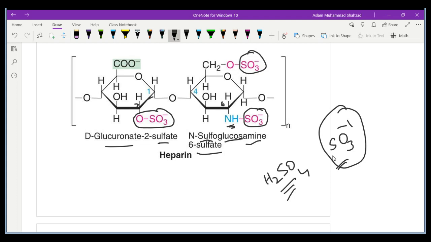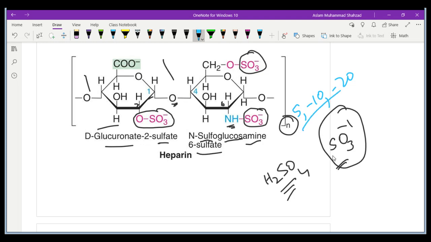This whole unit D-glucuronate 2-sulfate is expressed as glucuronate, whose source is glucuronic acid, and this binds at the 2 position with sulfate to give D-glucuronate. Then they bind together with the oxygen present at the center with another unit of N-sulfoglucosamine 6-sulfate, and then we mention them as N. So what is meant by N? It means the number of units. This same pair can be repeated maybe more than 5, 6, 10, 20 times.